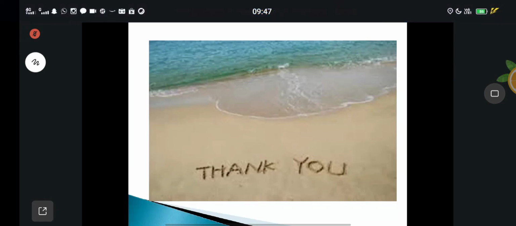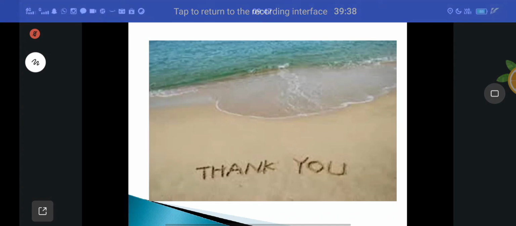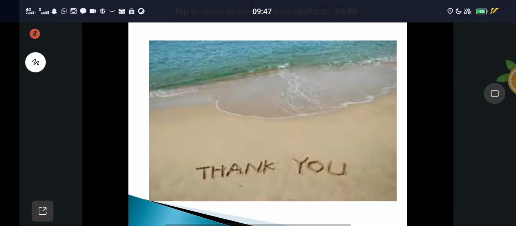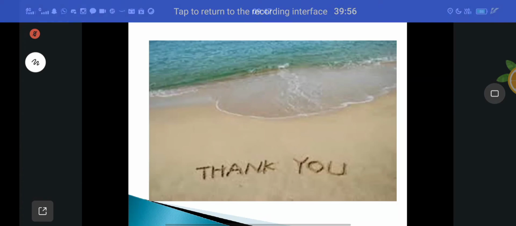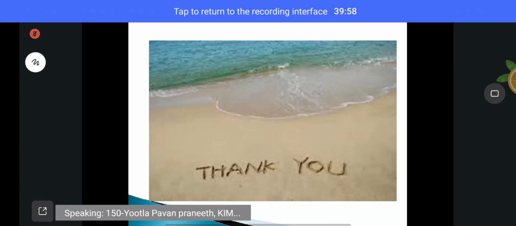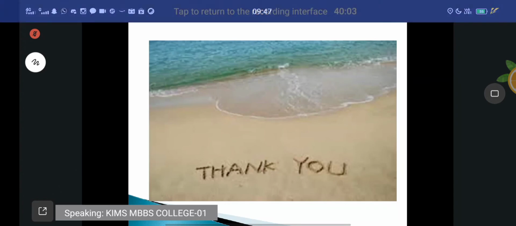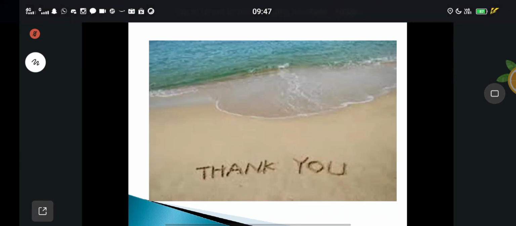At the lower border of the popliteus muscle. These are the terminal branches of the popliteal artery. Are you clear, all of you?